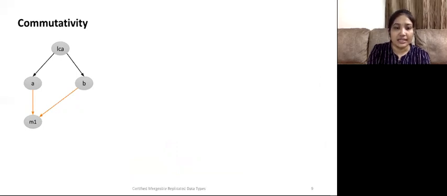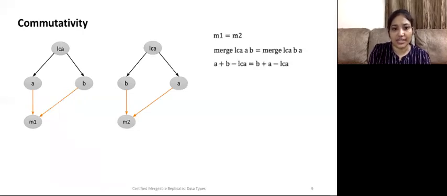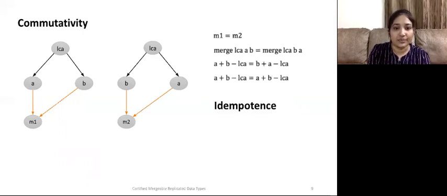Commutativity says that given two versions A and B and the least common ancestor LCA between them, the result of merging B with A should be the same as merging A with B. For commutativity, we need to show that M1 is equal to M2. The proof is straightforward since addition is commutative, and we are able to prove that the left-hand side is equal to the right-hand side. For idempotence, we have to show that when we merge the same state with itself any number of times, the result has to be the same. And this is also easily understood from these steps.